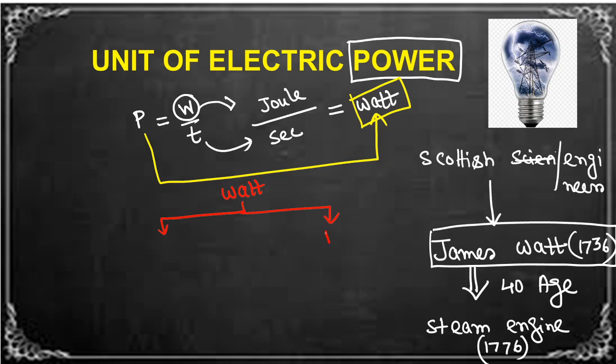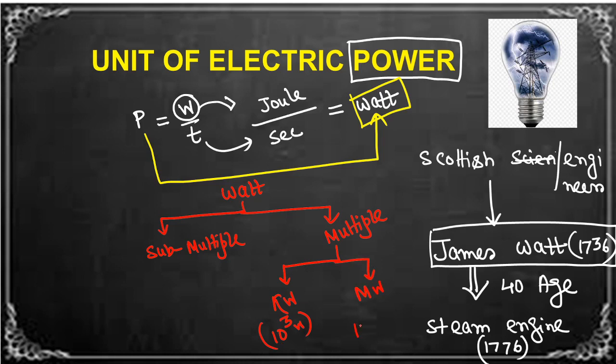One is multiple, another is sub-multiple. In multiples, mostly we are using kilowatt, that is 10 to the power 3 watt, and megawatt. Mega means 10 to the power 6 watt.